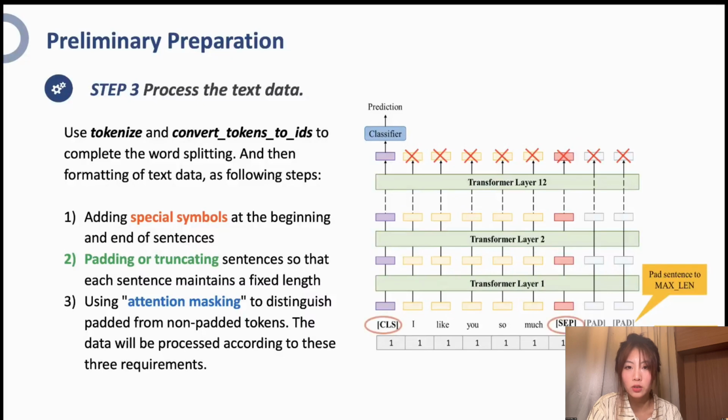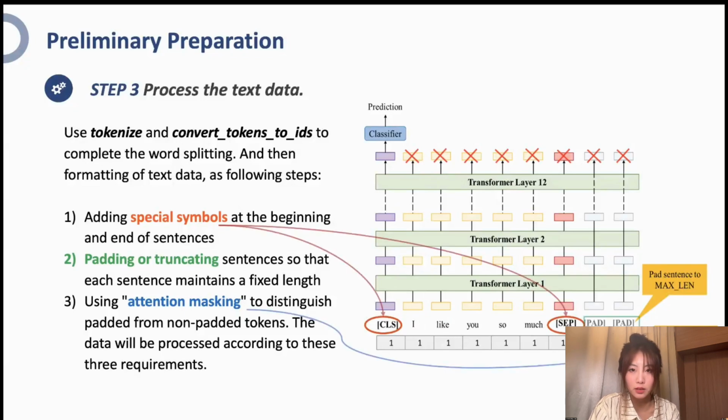First, adding special symbols at the beginning and end of sentences. Then padding or truncating sentences so that each sentence maintains a fixed length. Using attention masking to distinguish padded from non-padded tokens. Through the above steps, it is found that the maximum length of text data is 45. So we set max length to 64 and divide the obtained new dataset into a training set and a validation set according to the ratio of 9:1.